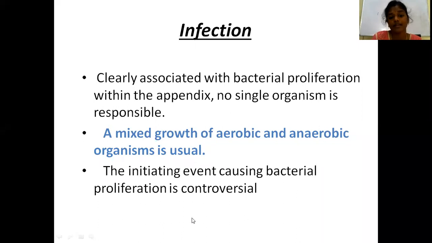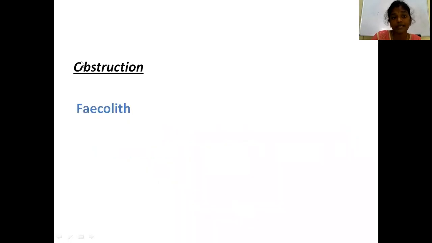Now, what causes this bacterial proliferation in the appendix is controversial. We don't know the initiating event for this bacterial proliferation. So, acute appendicitis is associated with bacterial proliferation. It's not a single microorganism. It is a mixed growth of aerobic and anaerobic organisms that are responsible. Now, the other theory is the obstructive theory, that is obstruction.